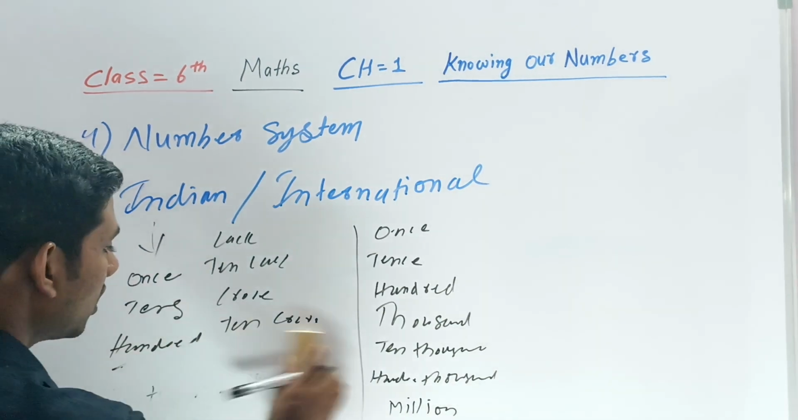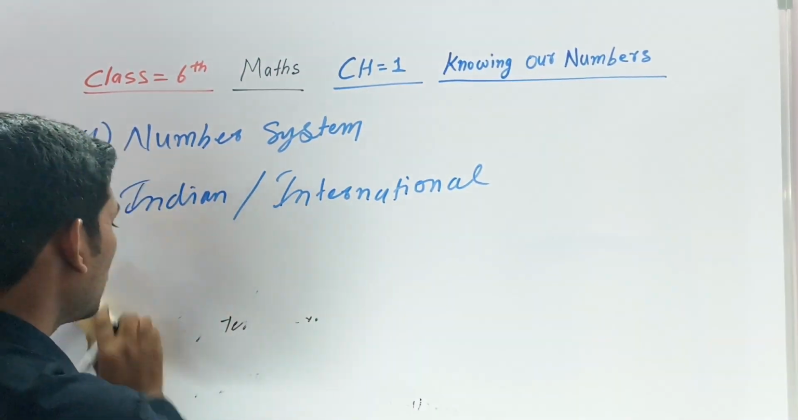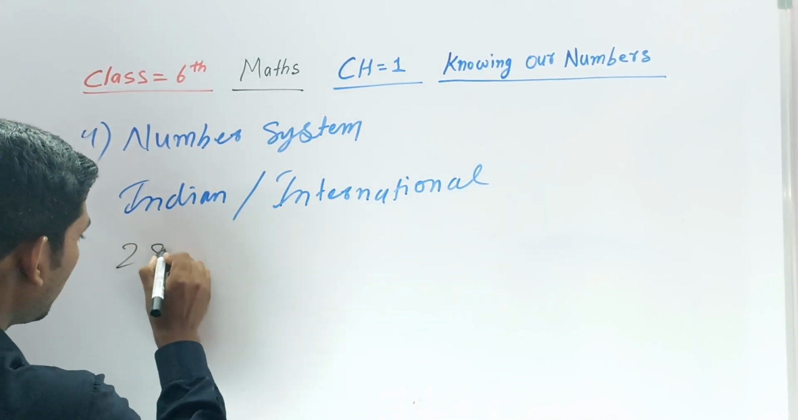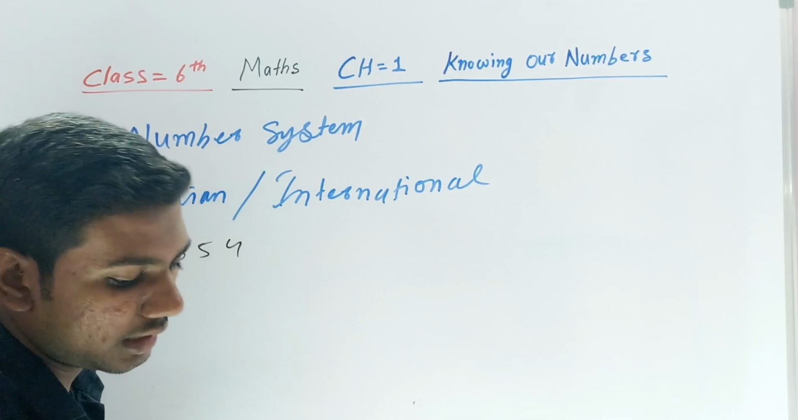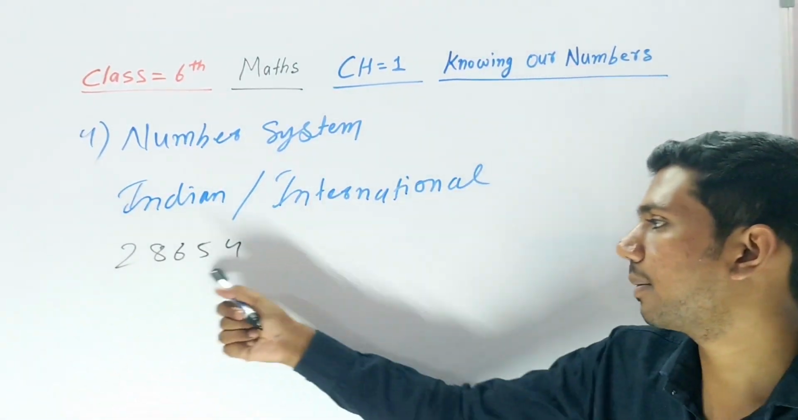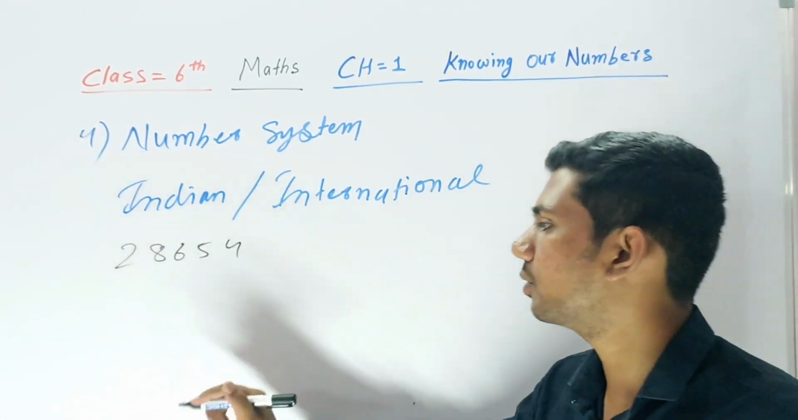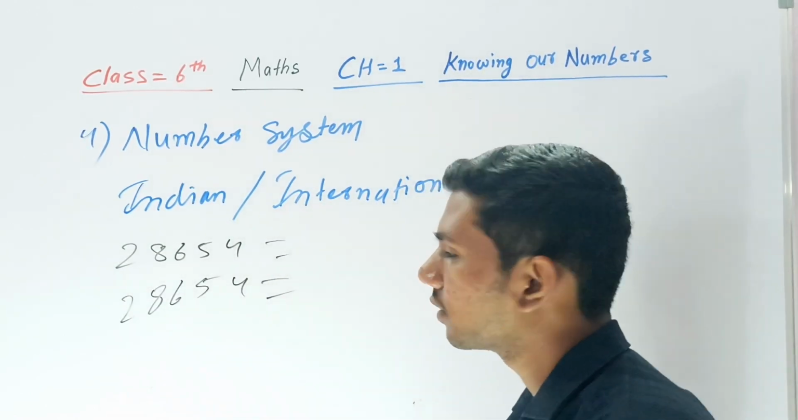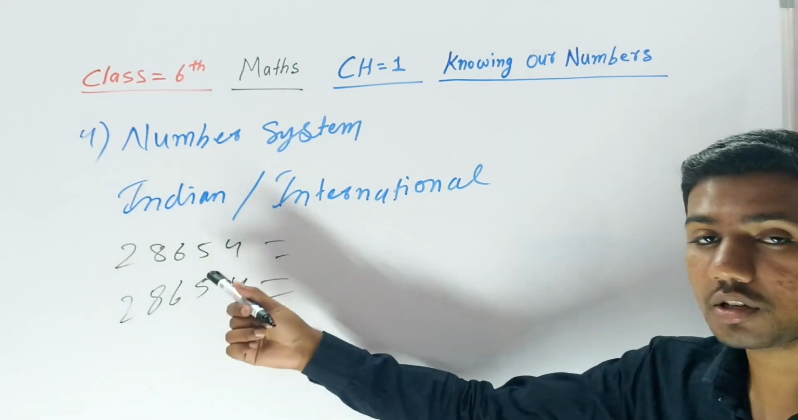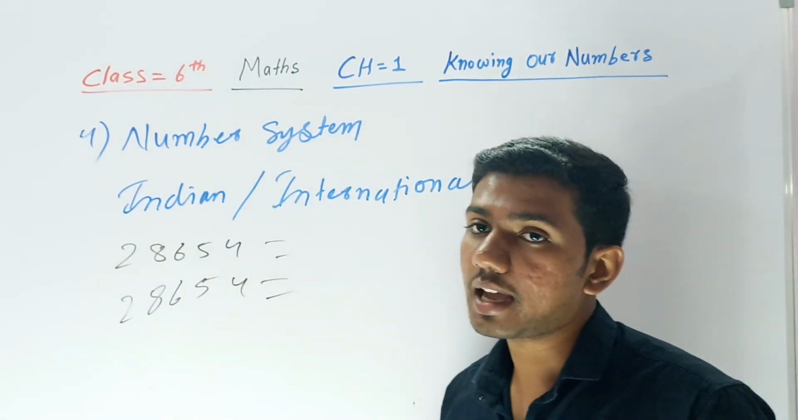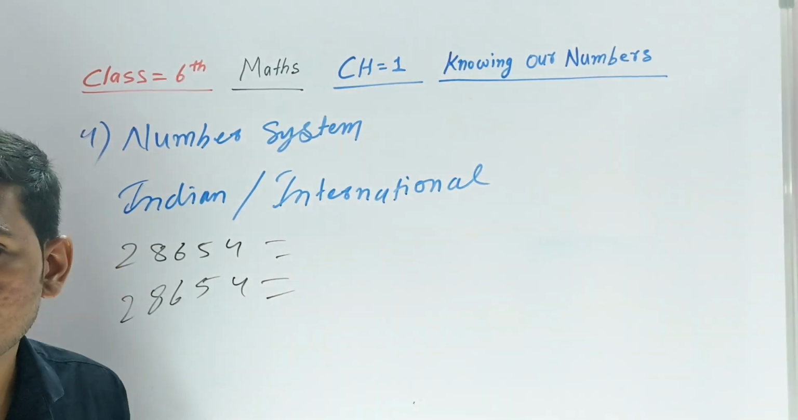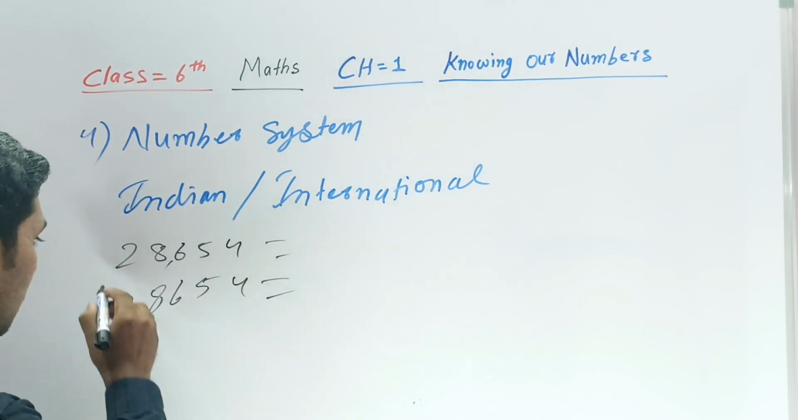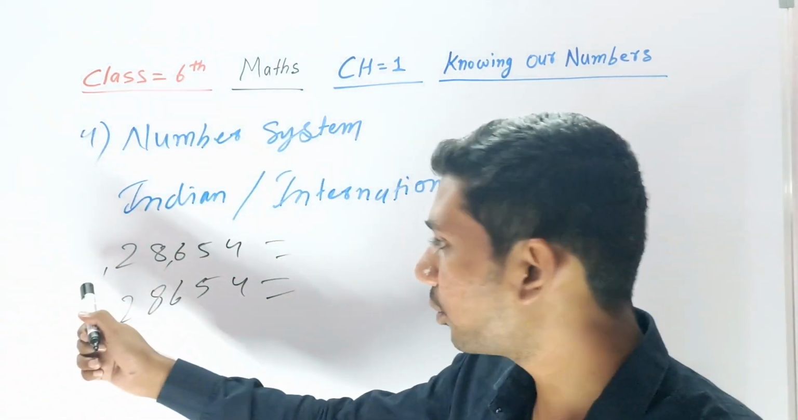Now let's talk about some numbers. In the Indian number system, you are using commas, right? Suppose this number is 28654. I tell you to use the comma in the number system, and the same number I write here for the international number system. In the Indian number system, after how many digits will the comma come? After 3 digits, then after 2.